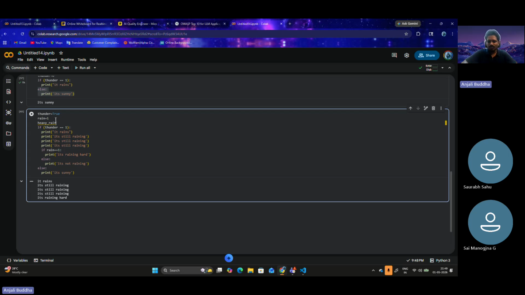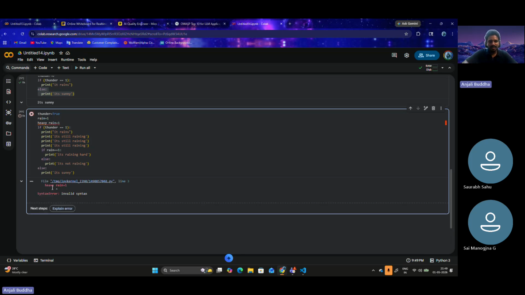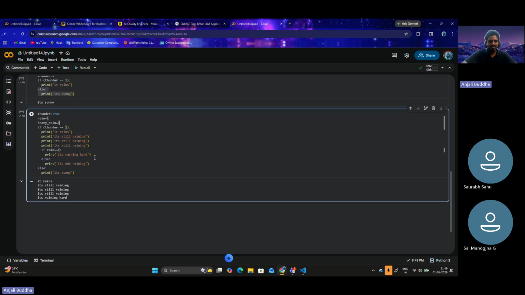There is a rule for variables. You can't create a variable, let's say, heavy space rain. This would throw up an error, because a variable has to be continuous. Similarly to how we do on Instagram, you can put an underscore. This becomes a single word, a single variable, so now this will be okay. Python doesn't bother much with this.